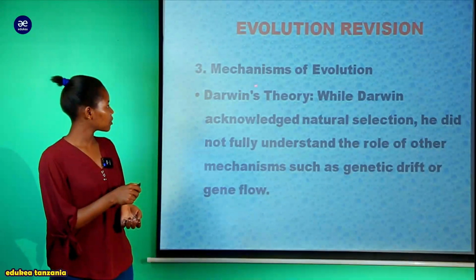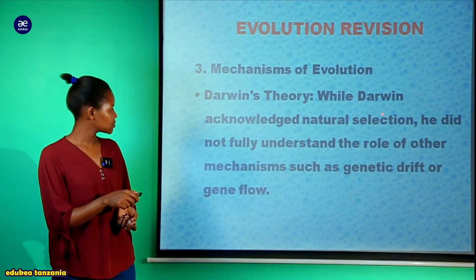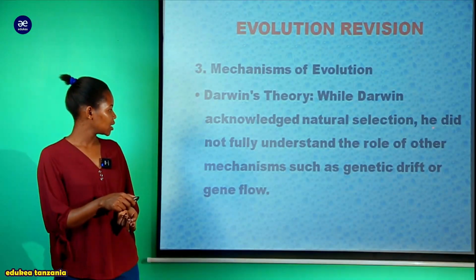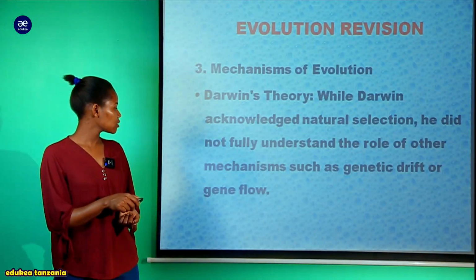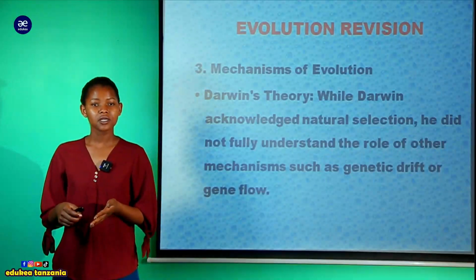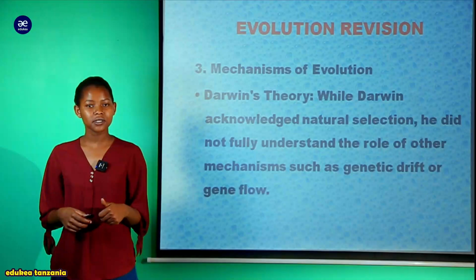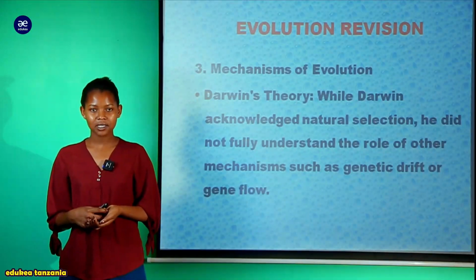The third one is all about mechanisms of evolution. In Darwin's theory, while Darwin acknowledged natural selection, he did not fully understand the role of other mechanisms such as genetic drift, gene flow, as well as mutation. He only talked about the role of natural selection and ignored other factors.